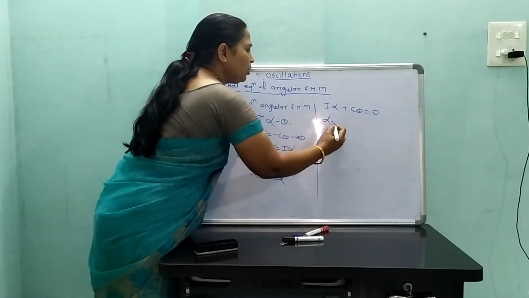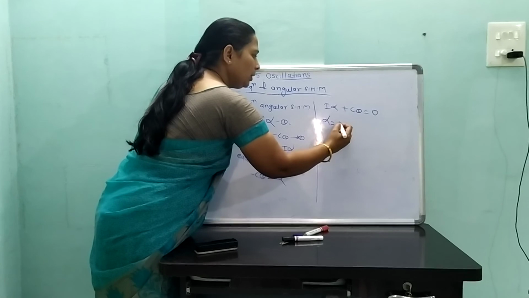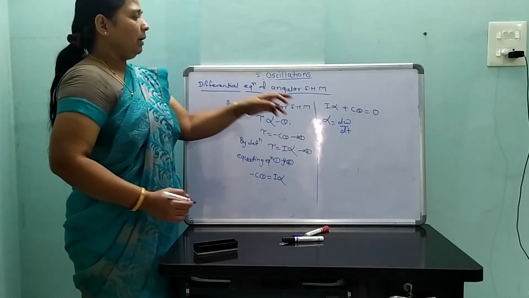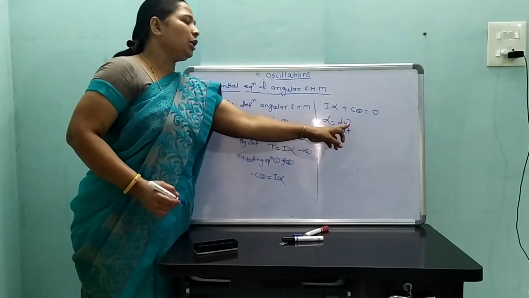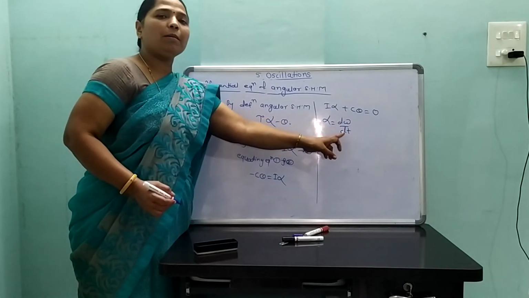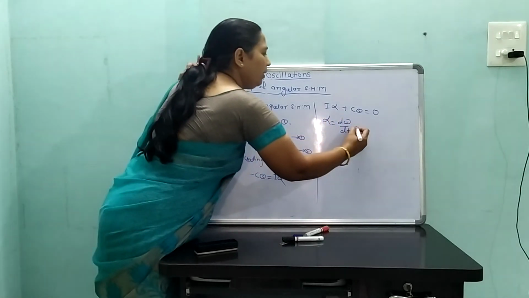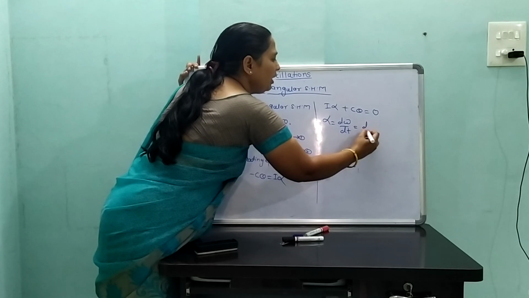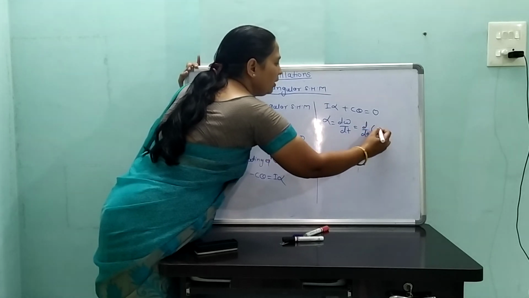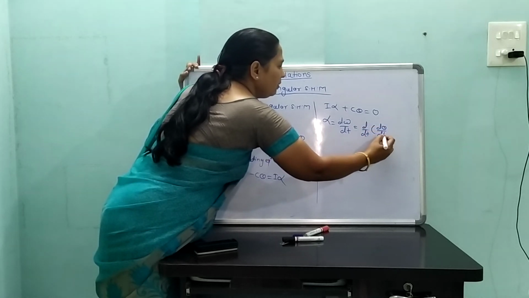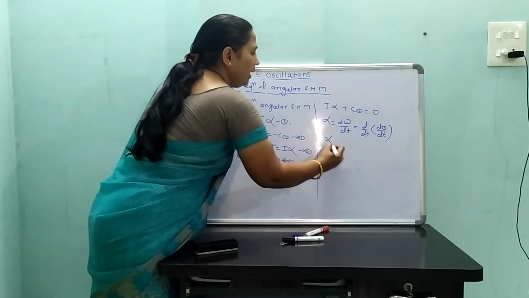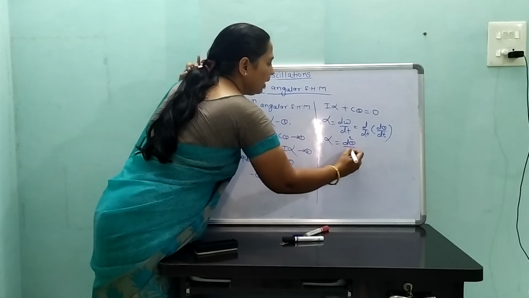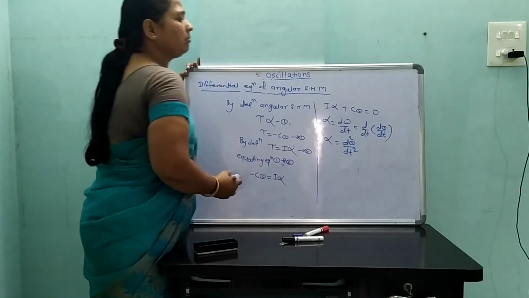But angular acceleration alpha is equal to d omega by dt, the rate of change of angular velocity. And omega is d theta by dt. Hence, we obtain alpha is equal to d²θ/dt².